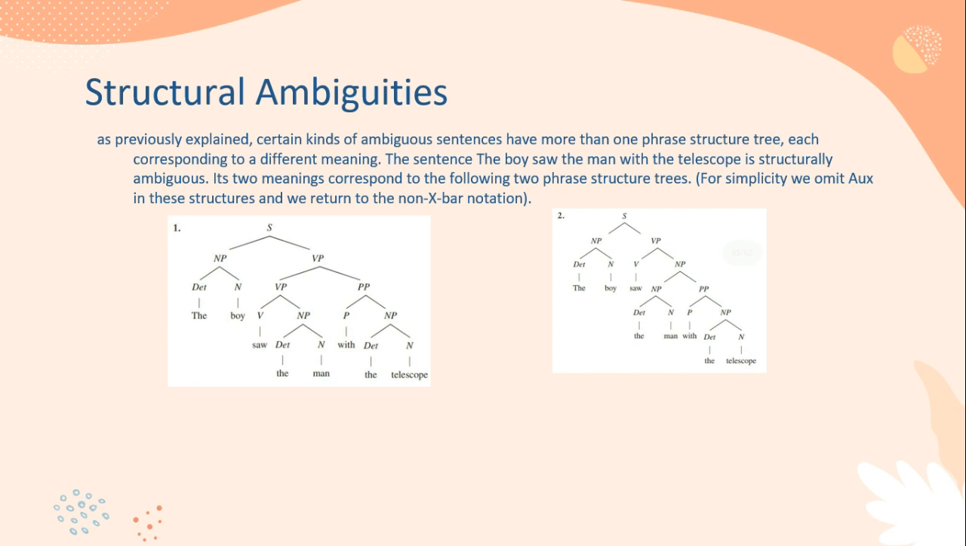And for the second structure, the meaning is, the boy saw a man who had a telescope. The prepositional phrase with the telescope occurs under the direct object noun phrase, where it modifies the noun man. In the second meaning, the complement of the verb is the entire noun phrase, the man with the telescope. The rule for the first structure is verb phrase to verb phrase prepositional phrase. And the second structure is a noun phrase generated by the rule noun phrase to noun phrase prepositional phrase.